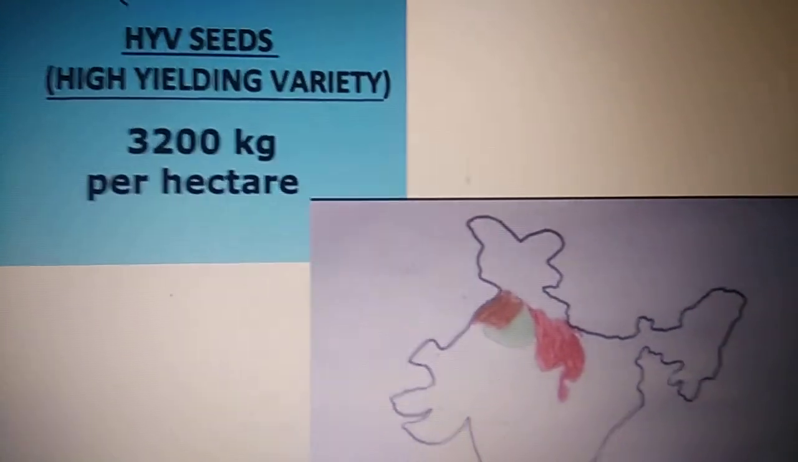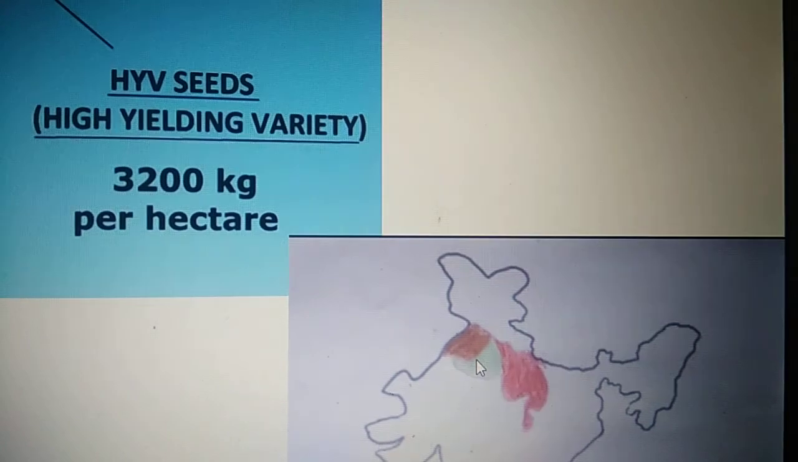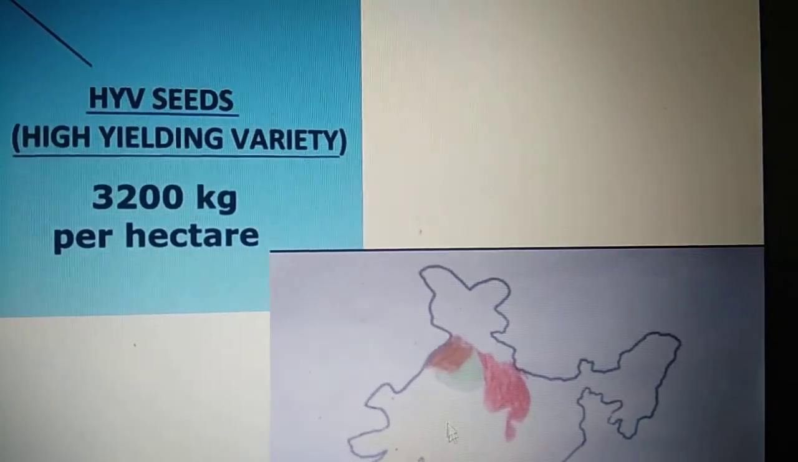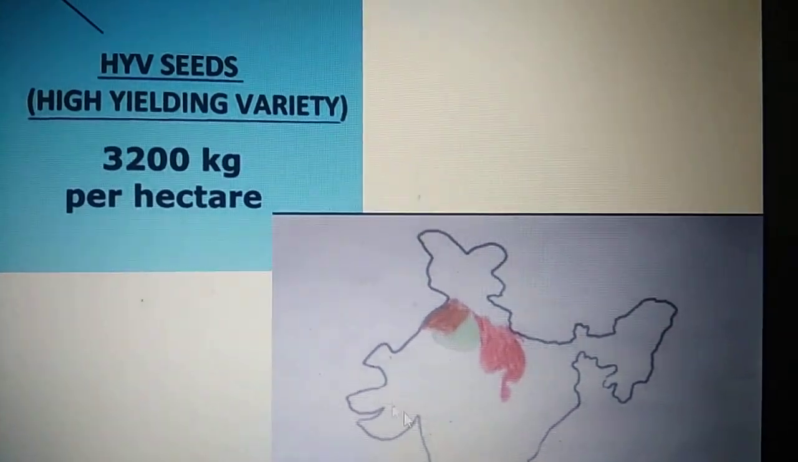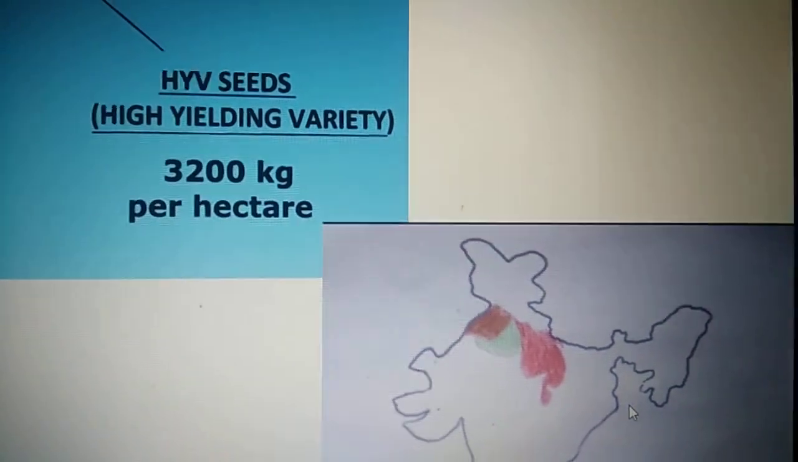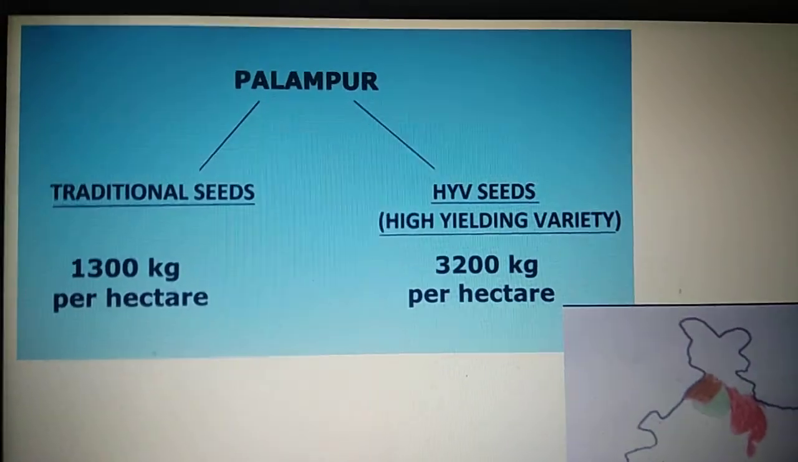And the first states to start this were Haryana, Punjab and Western Uttar Pradesh. These were the three states which started using high-yielding variety seeds, pesticides and fertilizers, which led to the Green Revolution. And then it was followed by other farmers in our country.